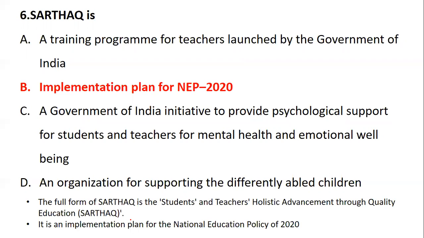So please remember the full form, which can be a part of your question also. That is Students and Teachers Holistic Advancement through Quality Education. I'll repeat it again: Students and Teachers Holistic Advancement through Quality Education is called SAC.